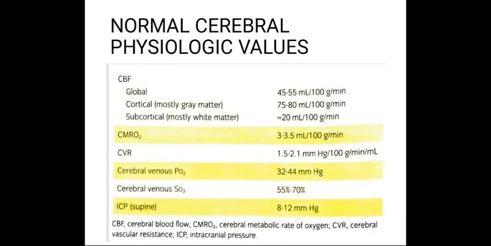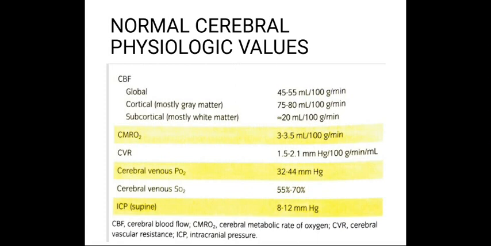The normal cerebral physiologic values are: cerebral blood flow 45 to 55 ml per 100 gram per minute. Gray matter receives 75 to 80 ml per 100 gram per minute. Mostly white matter receives 20 ml per 100 gram per minute. The cerebral metabolic rate of oxygen is 3.3 to 5 ml per 100 gram per minute.